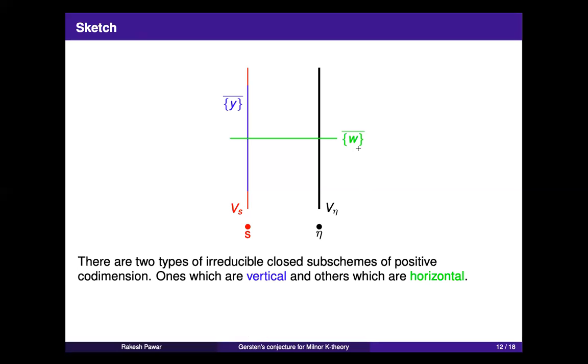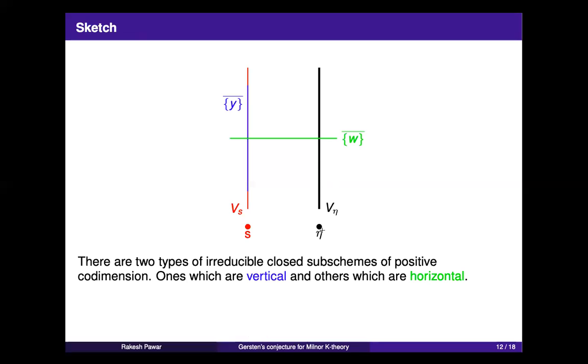Yeah, but okay, in that case, if you have a closed subscheme of V... But the point is that if you have a closed subscheme which is vertical over the generic point, you can use the classical Milnor conjecture, the classical Gersten conjecture.